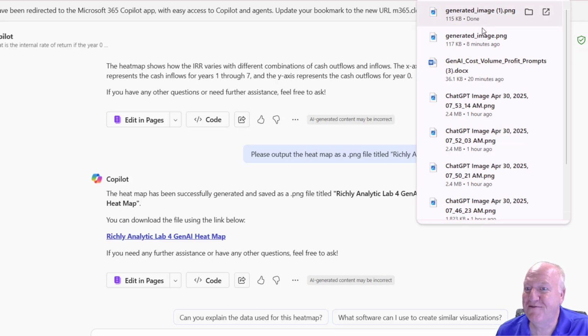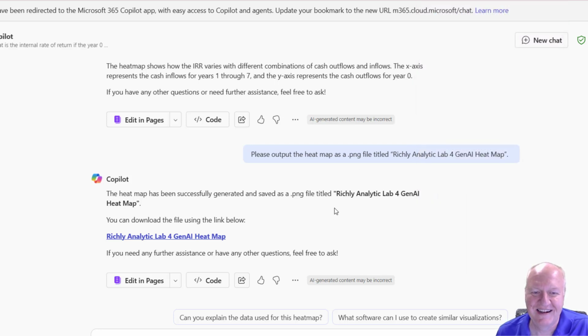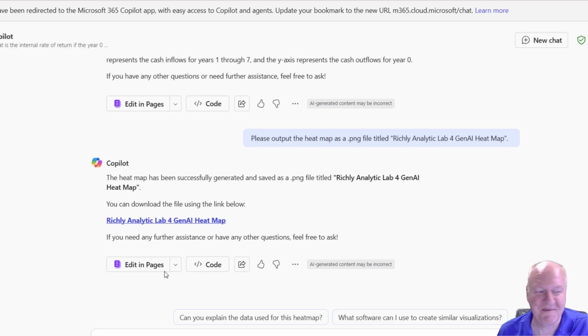Now, it did not follow what I asked it to do. It just gave it the name generated image, and so that didn't really work well for us there. I asked it for a specific name and it didn't follow my instructions, so we'd have to go and rename that.